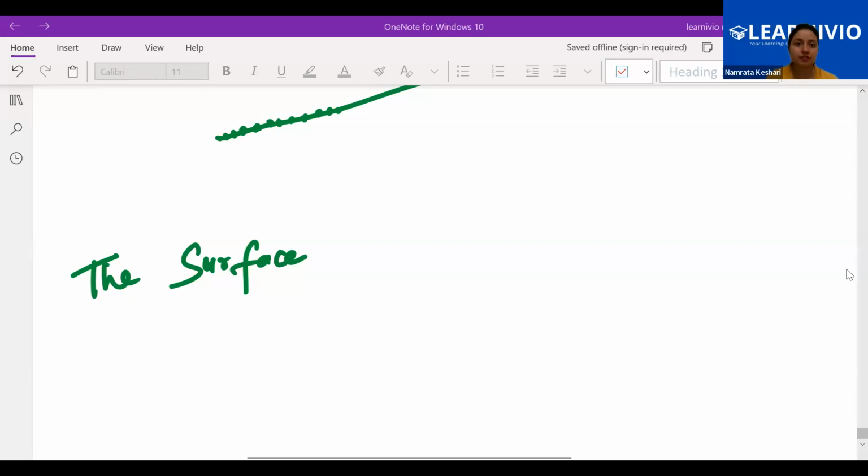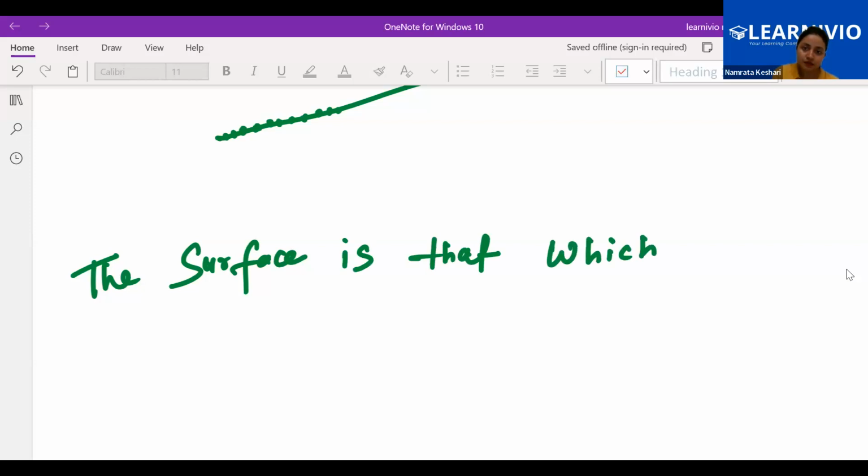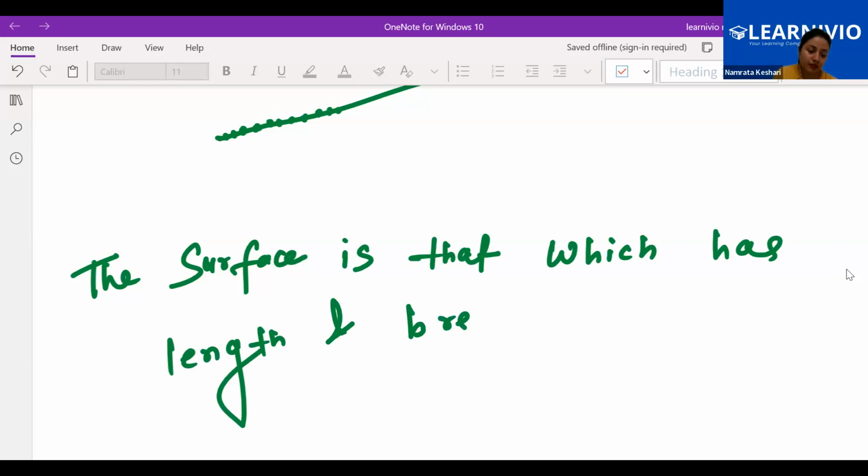Yeah, the next definition is the surface. Surface is that which has length and breadth only. The surface is that which has length and breadth only.